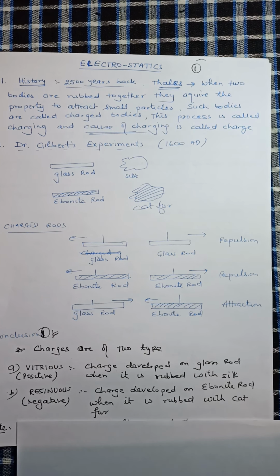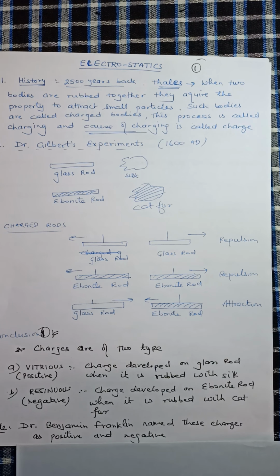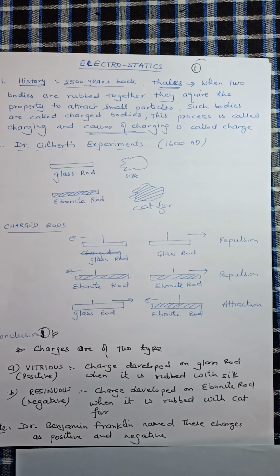The names positive and negative were given by Dr. Benjamin Franklin. So vitreous became positive and resinous became negative. So glass rod, which is positively charged: two positive charges repel, two negative charges also repel. One positive, one negative. Glass rod acquires positive, ebonite acquires negative. They show phenomenon of attraction. They attract each other. So the second conclusion was that like charges repel and unlike attract each other.